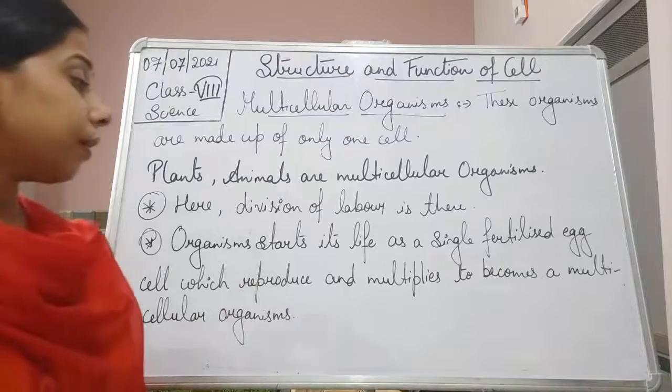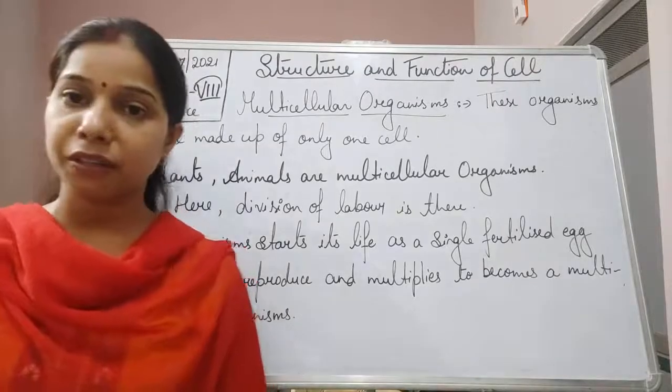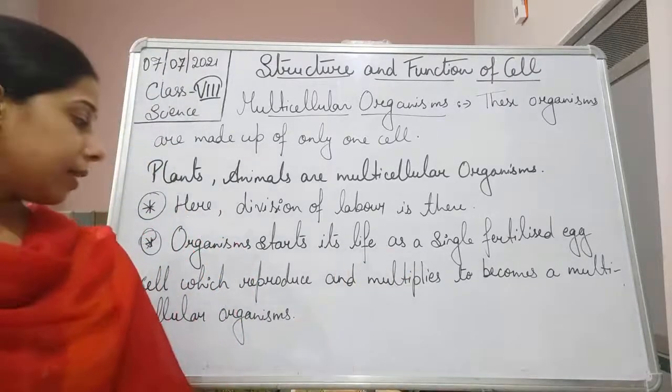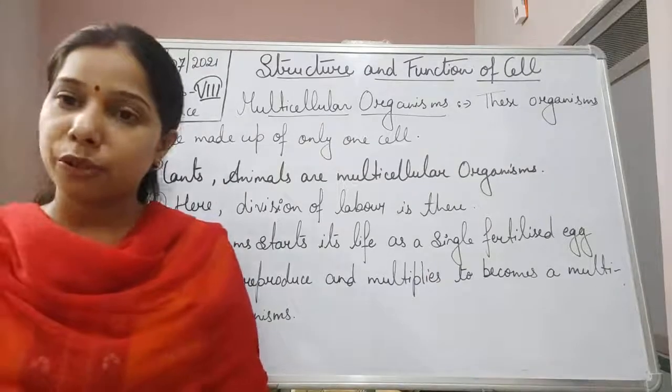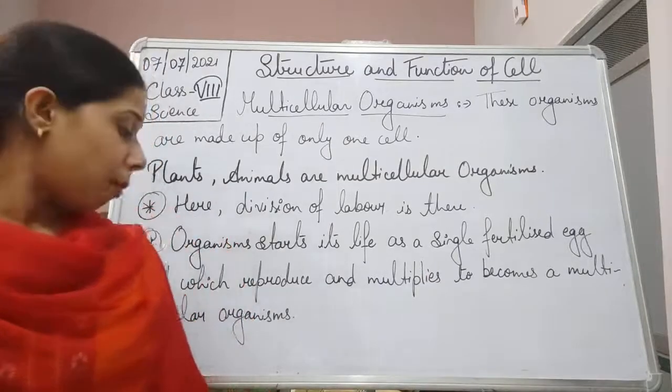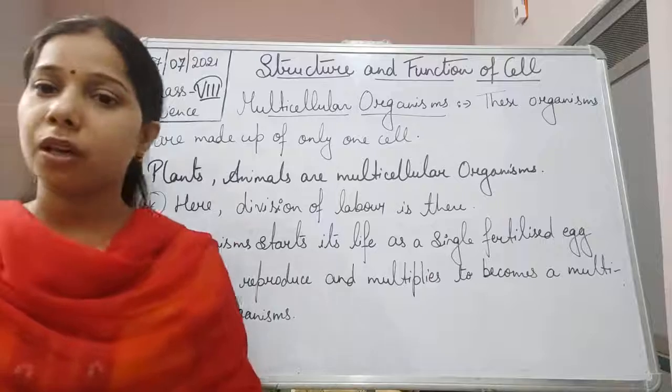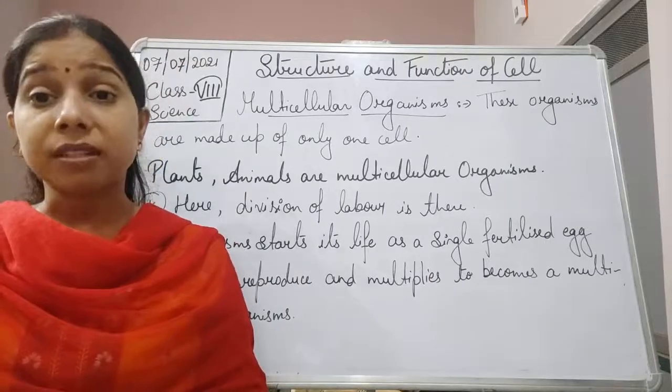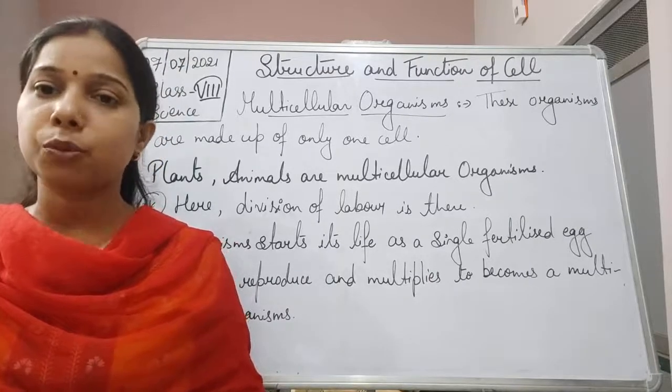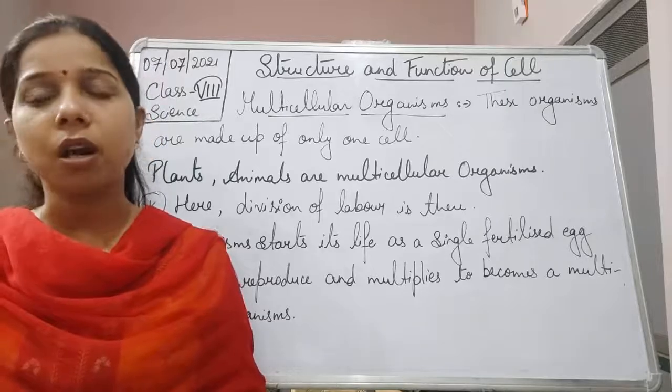Okay, so the organism starts its life as a single fertilized egg, students. One fertilized egg is there, and that will reproduce, that will multiply to become a multicellular organism. So this is how we can differentiate between the unicellular and multicellular organism.